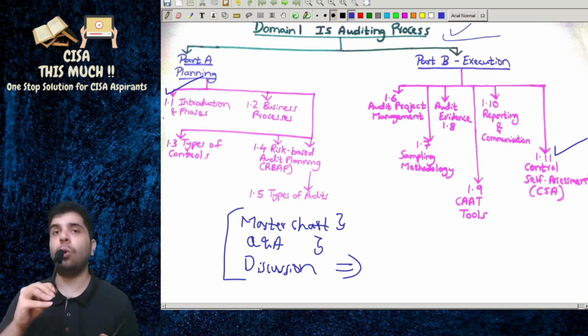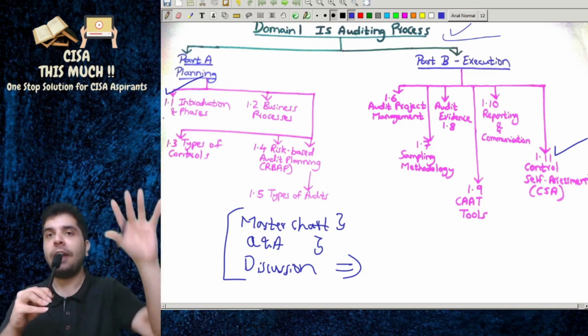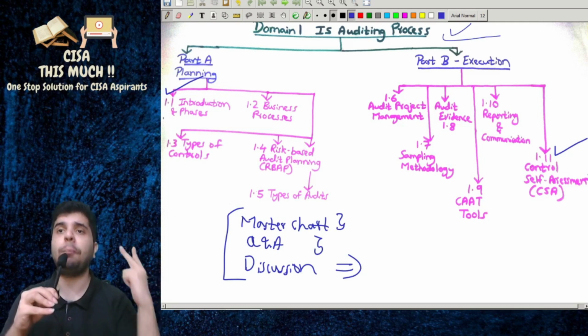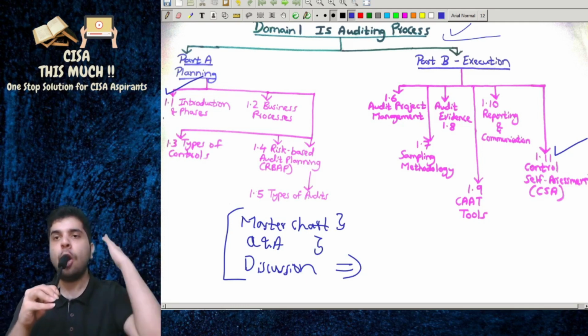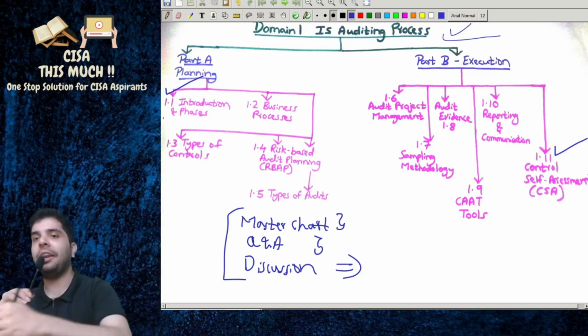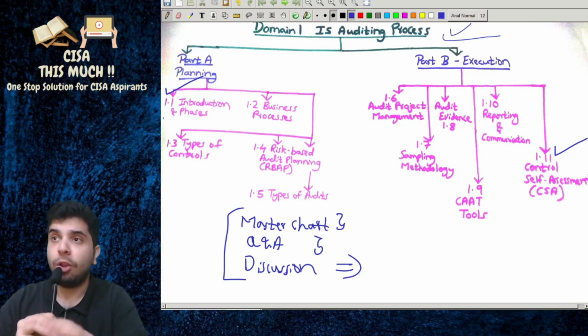Part A is divided into 5 parts: 1.1 introduction and phases, 1.2 business process, 1.3 types of controls, 1.4 risk based audit planning, 1.5 types of audits.